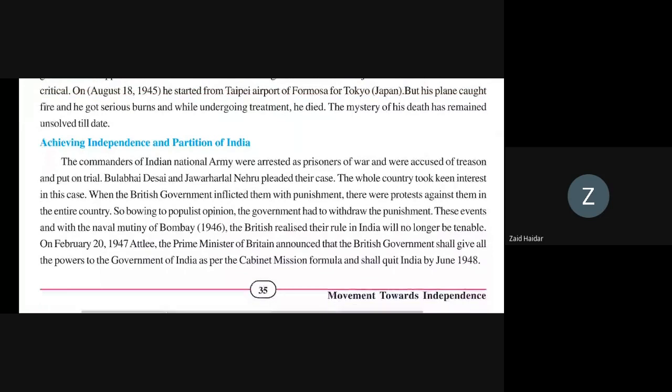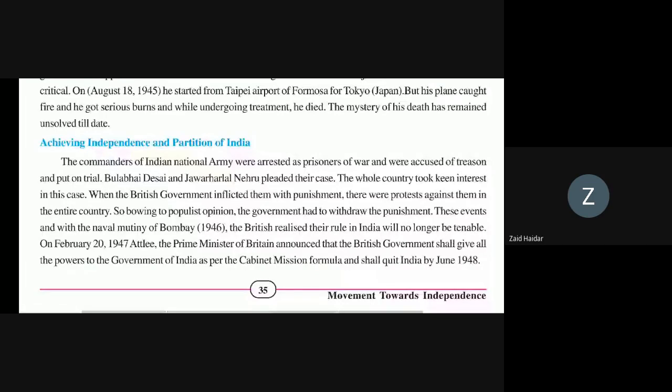So now the next topic is achieving independence and the partition of India. How did we achieve independence and partition of India? The commanders of the Indian National Army were arrested as prisoners. They were arrested during the war and put on trial. But Bhulabhai Desai and Jawaharlal Nehru pleaded their case.